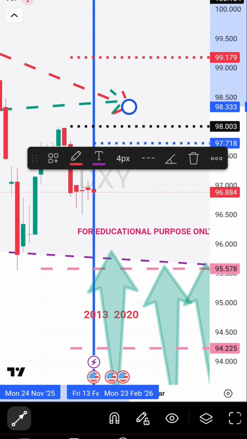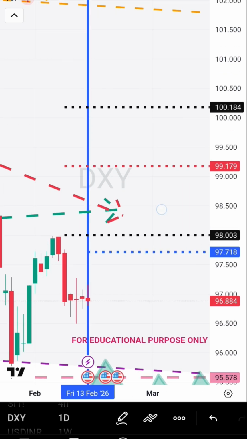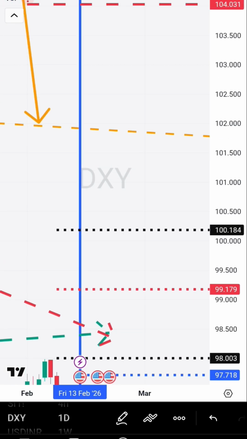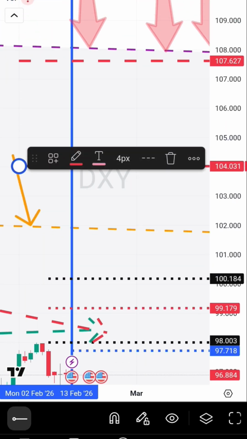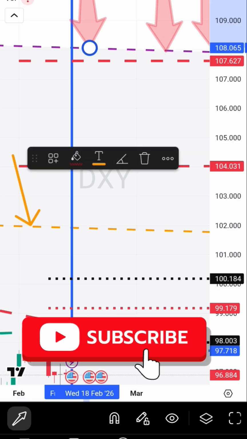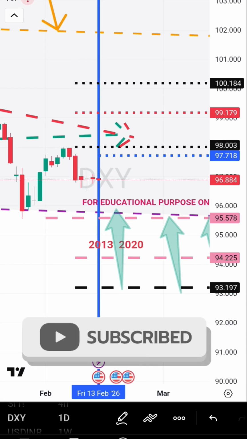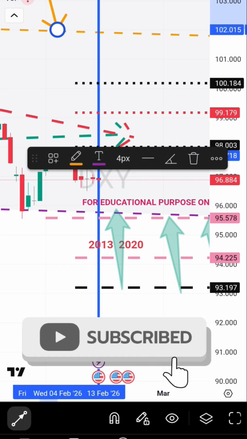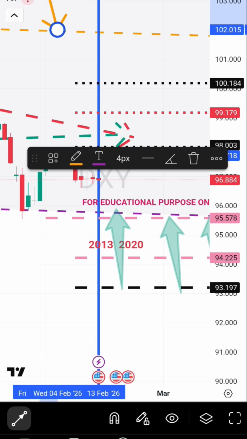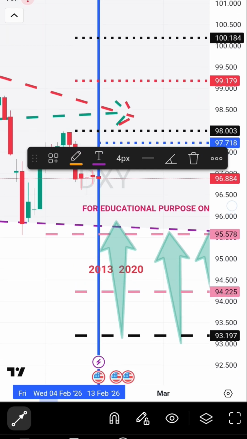So it will be very difficult to go above these levels. If at all it goes to dollar index 99, there is a resistance line above, a stop loss hunting line. Again the middle end of the channel, again a multi-month resistance line, and it has to go above the top end. It seems it will be very difficult for dollar index to cross even 1 or 2 in the short term, because based on the dollar index all other asset classes have a negative correlation. So my prediction is it may go and touch below the multi-year black color stop loss hunting line and give a bounce back.